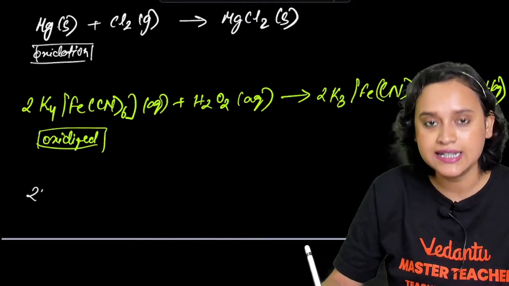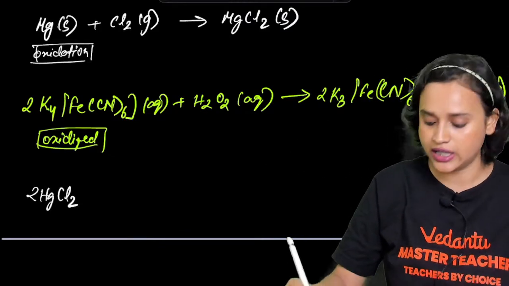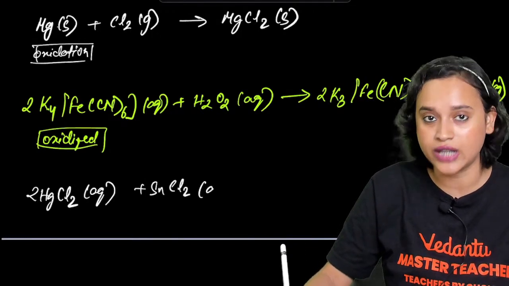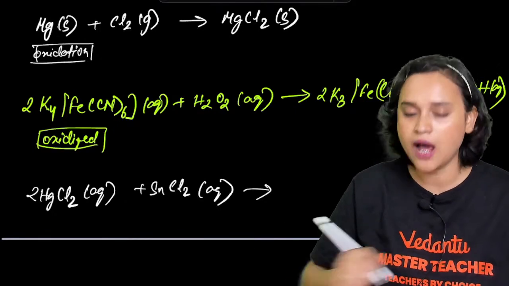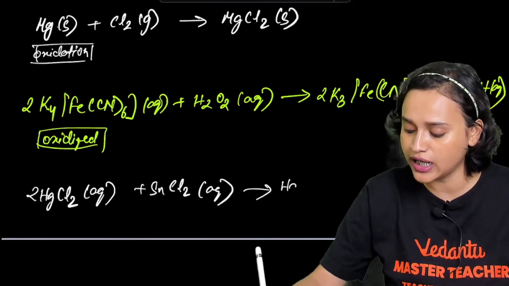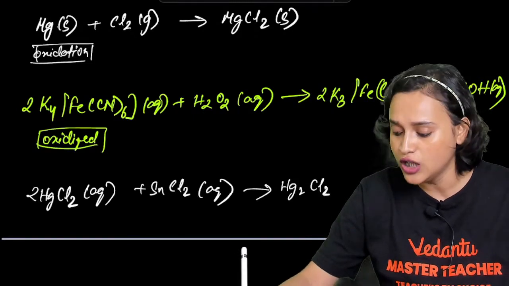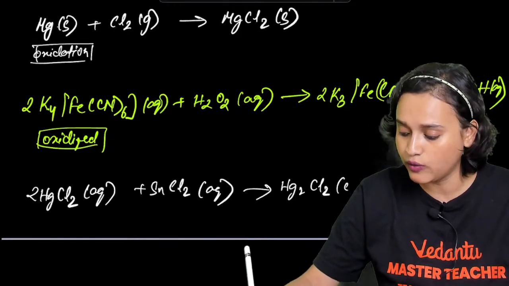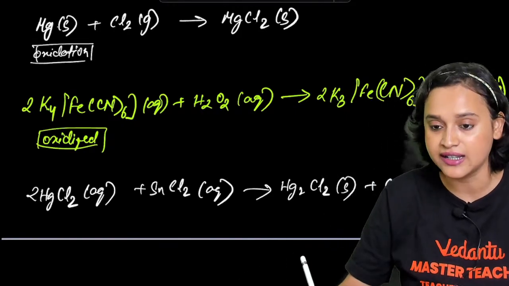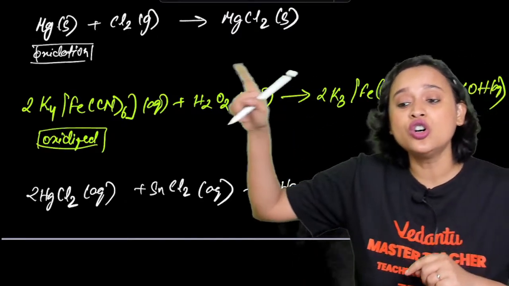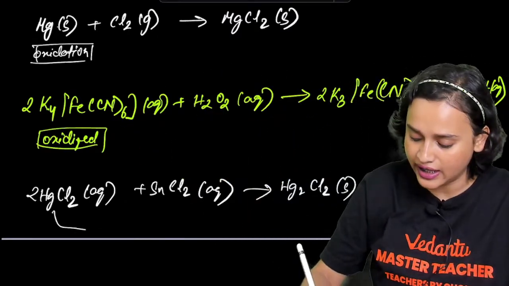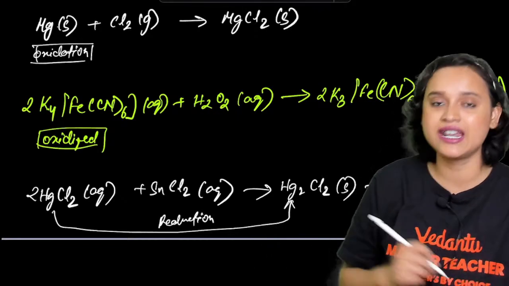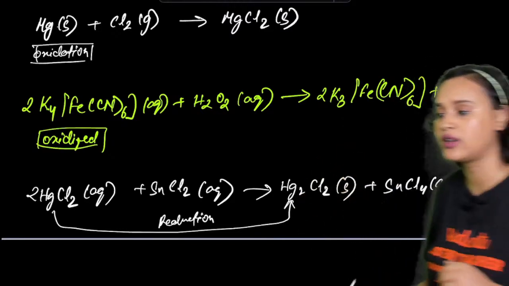For example, let us say that we take 2HgCl2 aqueous, plus let's say that we take some SnCl2 that is also in aqueous form. Now what will happen? What will you get here? You will be getting, my dear students, Hg2Cl2 plus SnCl4. SnCl4 will be in aqueous form, and Hg2Cl2 will be in the solid state. Here what is happening, guys? HgCl2 to Hg2Cl2, here reduction is definitely happening. Is this understood, everybody?